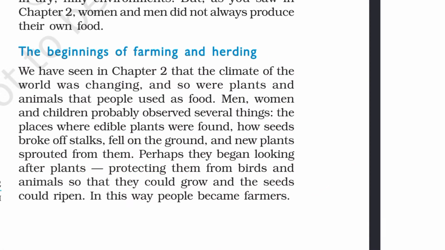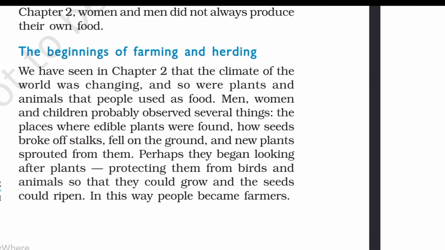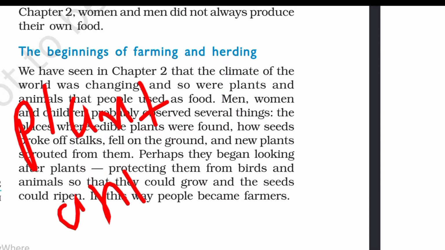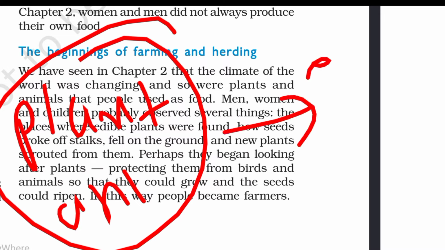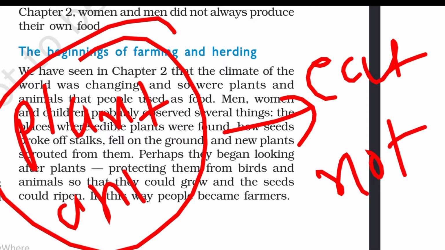Ancient people had knowledge of plants and animals. Some plants and animals are eatable and some are not eatable. Ancient people knew what is eatable and what is not eatable. They also had knowledge of herding and gathering of foods.